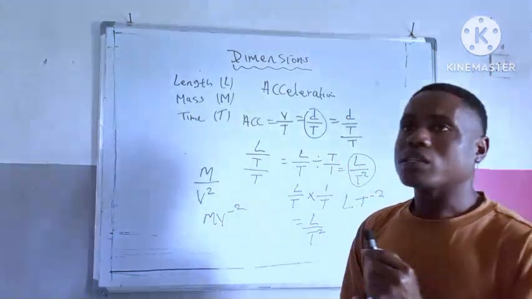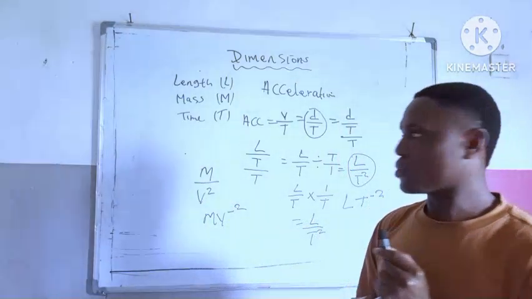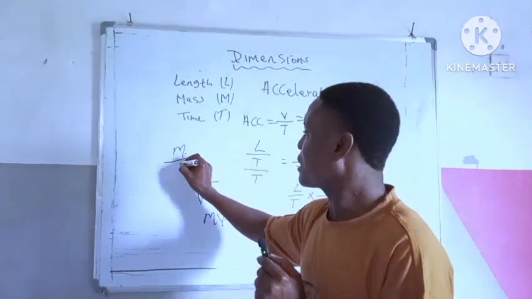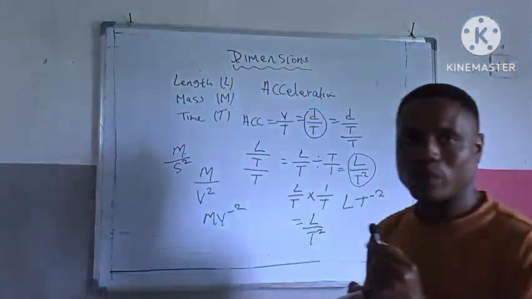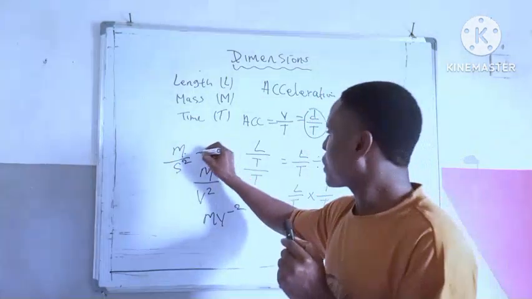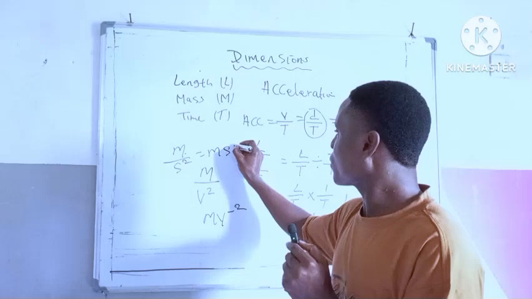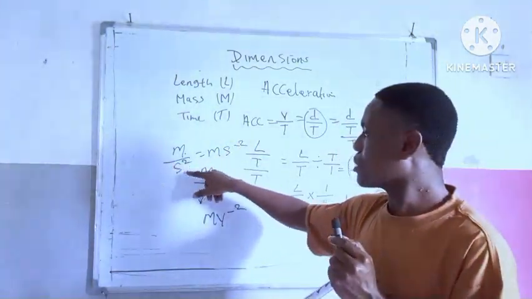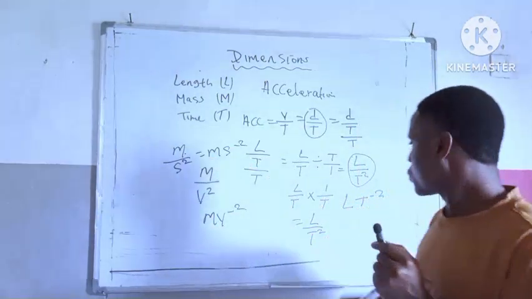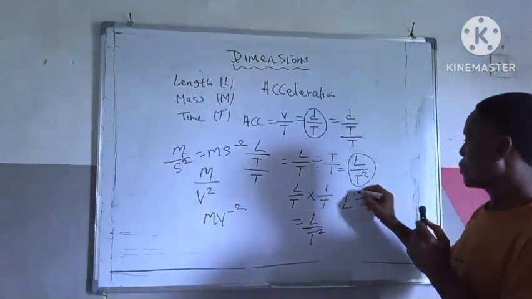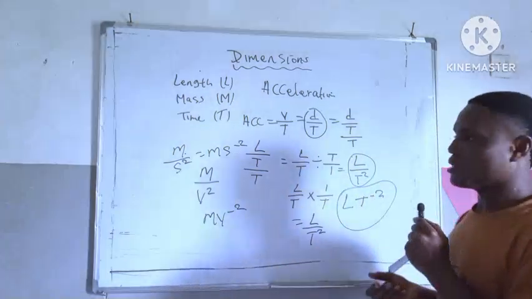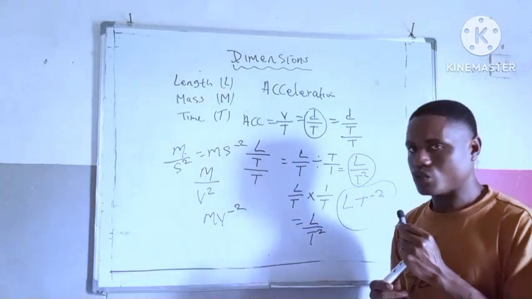That's why the unit of acceleration, meter per second square, is still the same thing as meter second raised to negative 2, because you remove this one. Are you getting it now? So this is the dimension of acceleration: LT raised to negative 2.